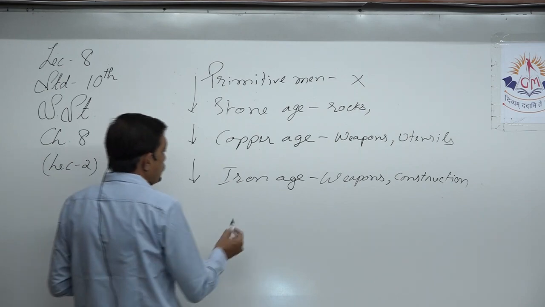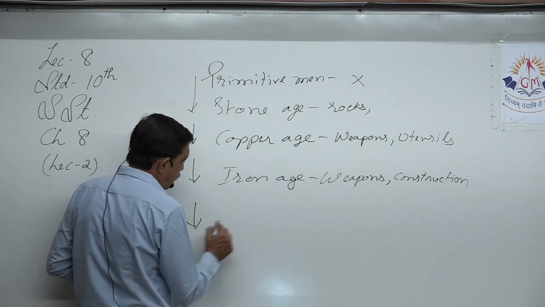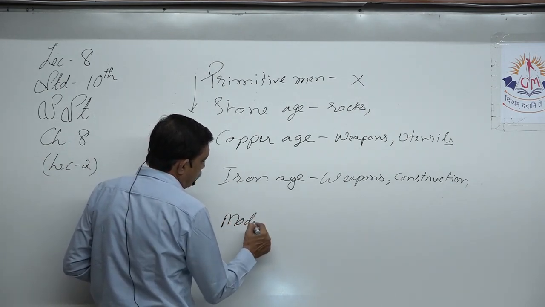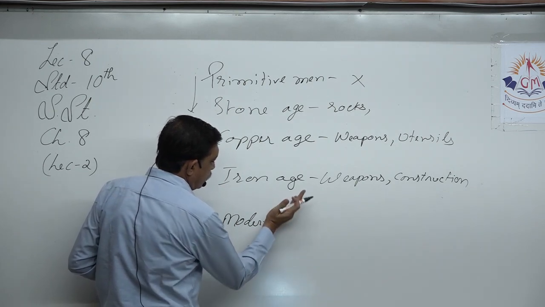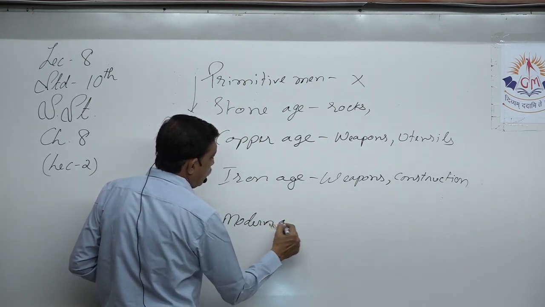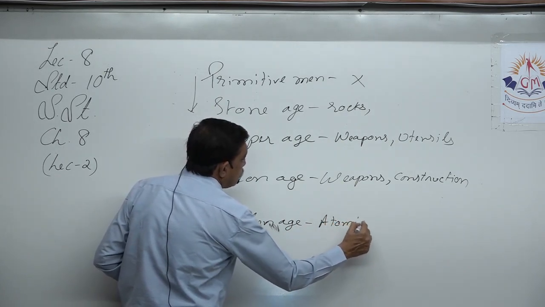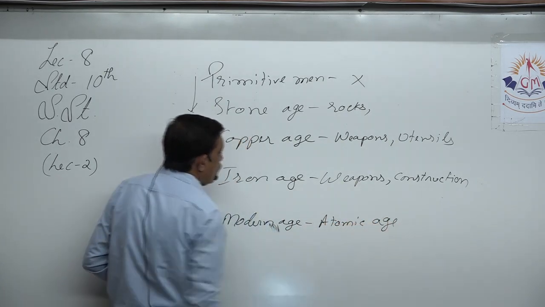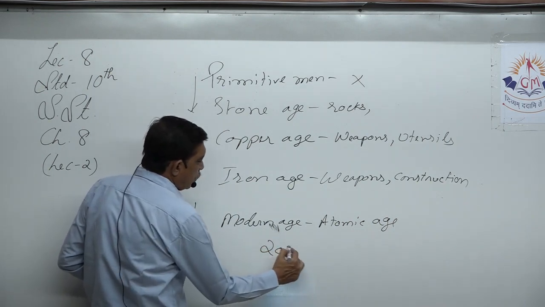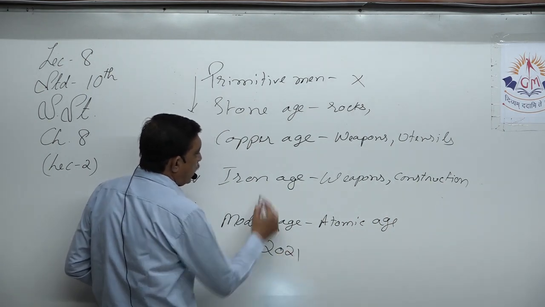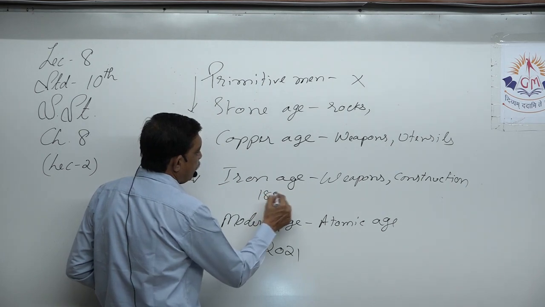Now from 1850 to today, we have today modern age, or we call it atomic age. You see, here we are 2021, and this started in 1850.